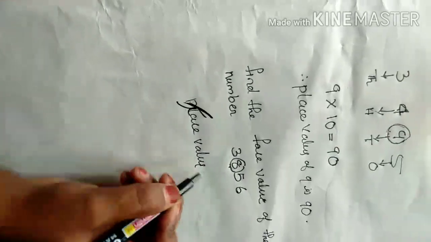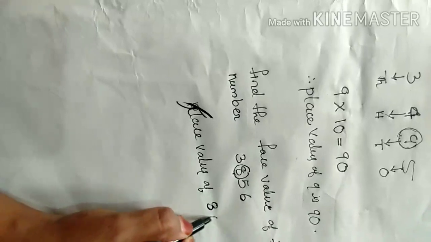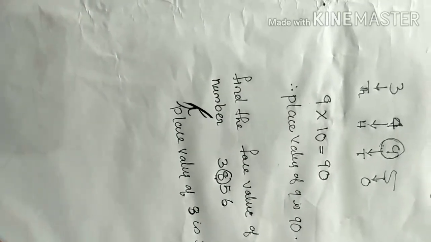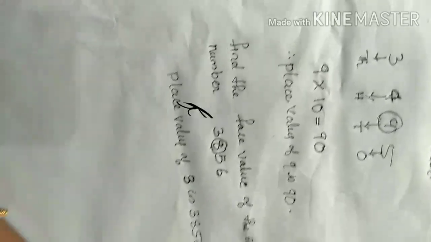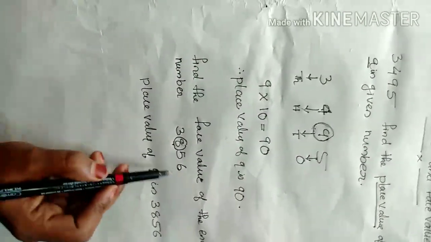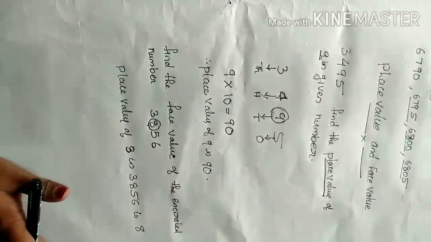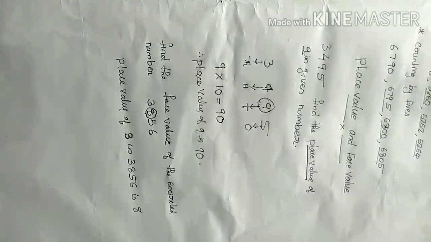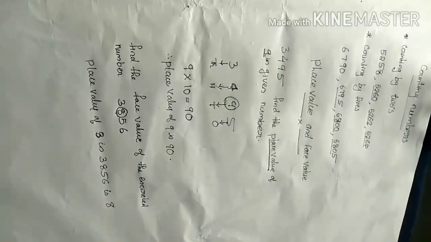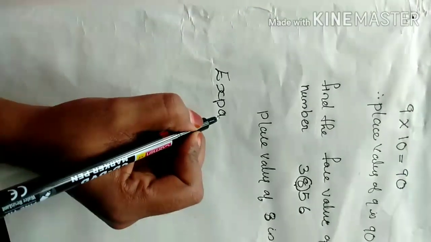Face value never depends on its position, wherever it may be placed. So the face value of 8 here is 8. Clear? Face value never depends on the position; it is the value of the digit itself.